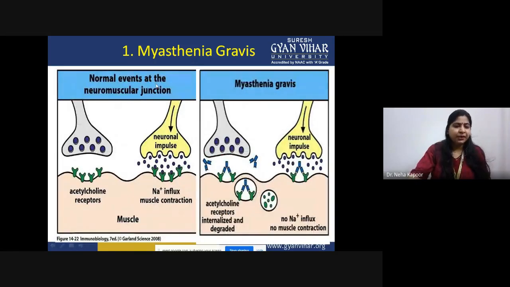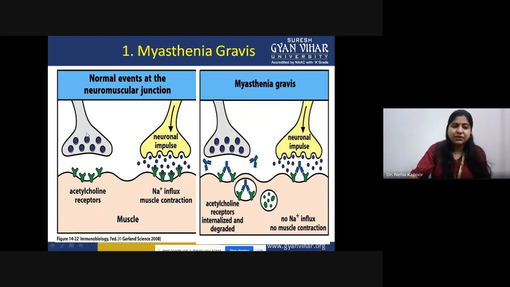As you can see, here I have pasted two diagrams. One is normal and another is in the disease condition. This is the normal event at the neuromuscular junction. This is our neural system and this is the muscle. In the muscle, there is a receptor present for acetylcholine.